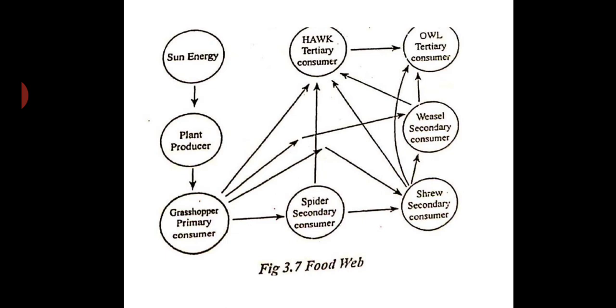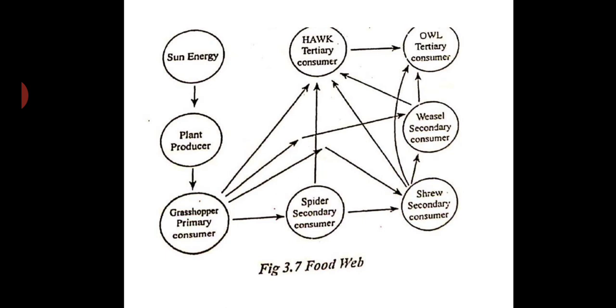But here we will see that this grasshopper is not only eaten by spider, but it can be eaten by hawk also, birds. Here we can take birds. So birds, they eat this grasshopper. And then you can see the spider eats the grasshopper. That becomes a secondary consumer.